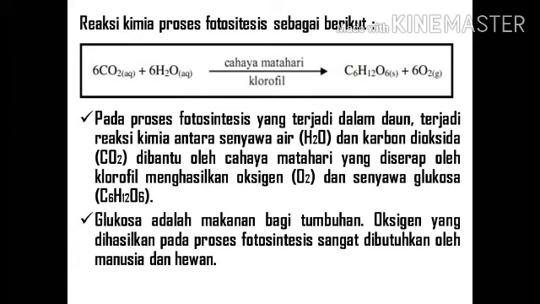In the photosynthesis process that occurs in the leaves, a chemical reaction occurs between water, H2O, and carbon dioxide, CO2, added by sunlight absorbed by chlorophyll to produce oxygen and glucose compounds, C6H12O6. Glucose is food for plants. The oxygen produced in the photosynthesis process is needed by humans and animals.